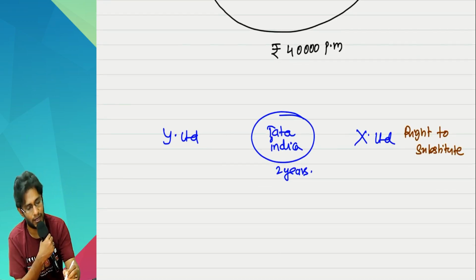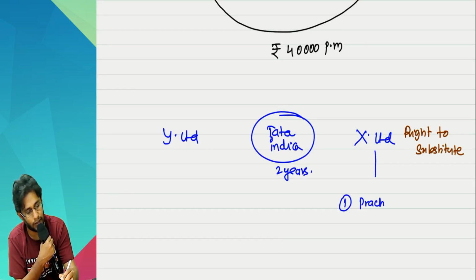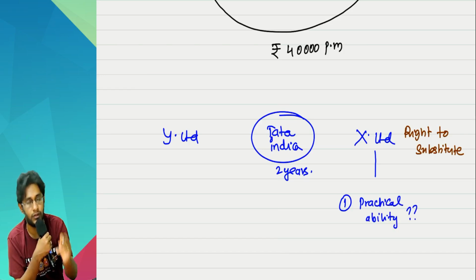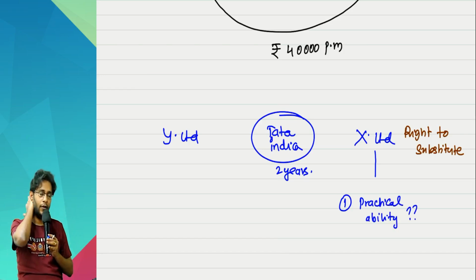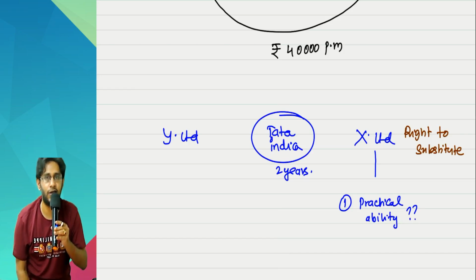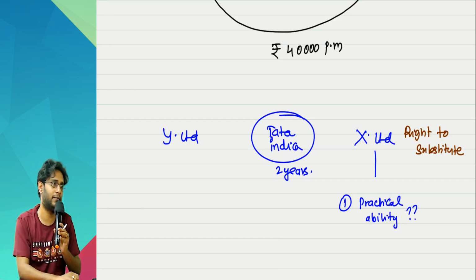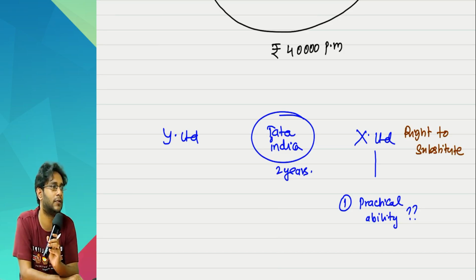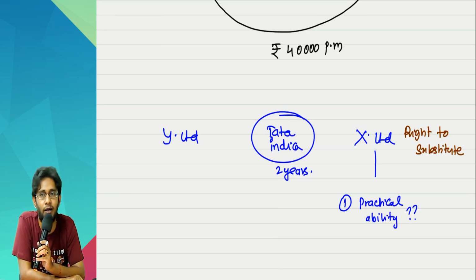Now, what the standard asks is: is X Limited having the practical ability to substitute this car with another car? For that, how will you know? Suppose X Limited has only this car and he has no other cars. Then he does not have practical ability to substitute this car with some other car.